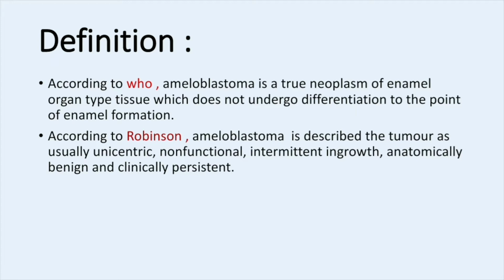Coming to Robinson, he described the tumor as usually nonfunctional, intermittent in growth, anatomically benign, and clinically persistent. The tumor is unicentric. It is nonfunctional, but clinically we observe intermittent growth. It means that it does not show continuous growth. It shows a discontinuous growth pattern, and it is anatomically benign. We already saw this in the previous slide.